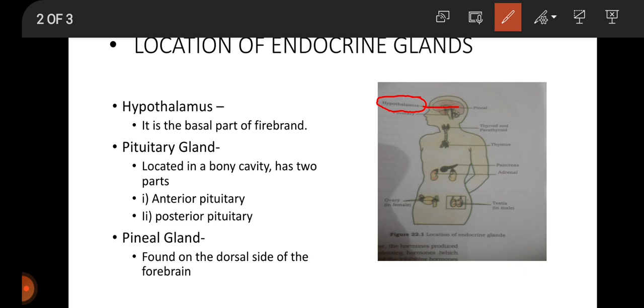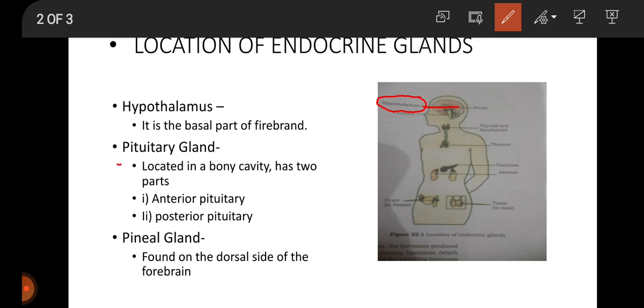Pituitary hormones. These hormones are of two types, releasing hormones and the inhibiting hormones. Releasing hormones stimulate the secretion of hormones by the pituitary. For example, gonadotropin releasing hormone GnRH, follicle stimulating hormone FSH, and luteinizing hormone LH. While inhibiting hormones inhibit the secretion of hormones by the pituitary. For example, somatostatin inhibits secretion of growth hormone by anterior pituitary.